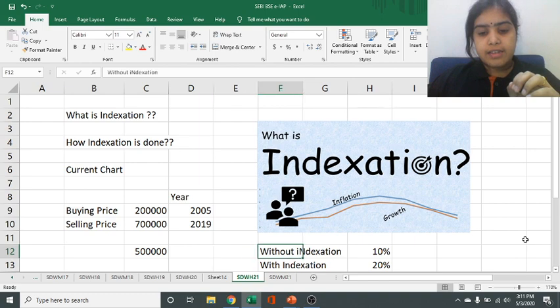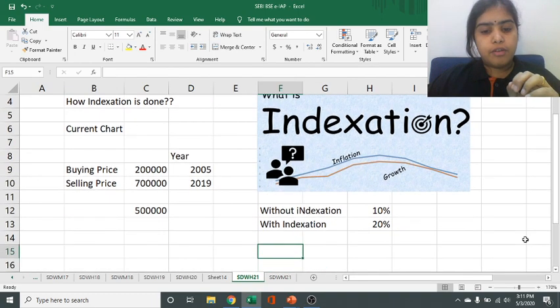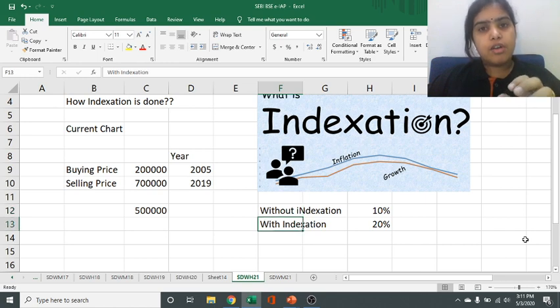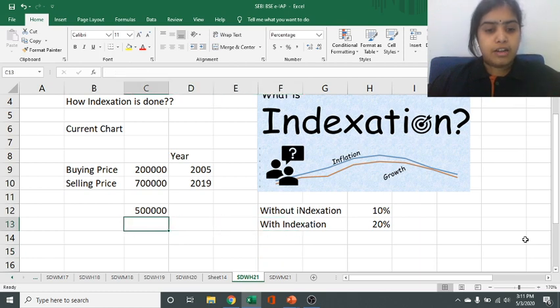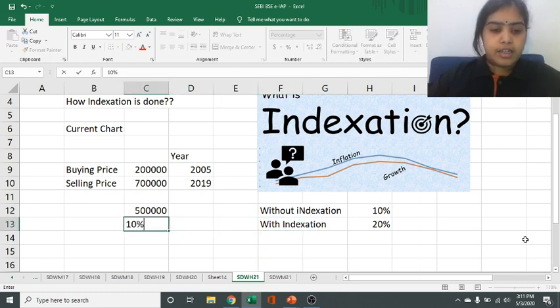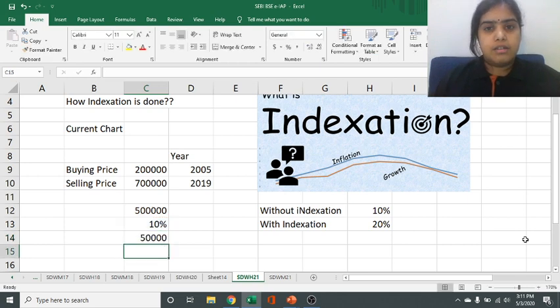The rule says that on the capital gain of 5 lakh rupees, without indexation you have to pay 10% tax, but with indexation you have to pay 20% tax. So on this 5 lakh, 10% comes out to be 50,000 rupees. Let us see, if we do the indexation, how much tax we will have to pay.